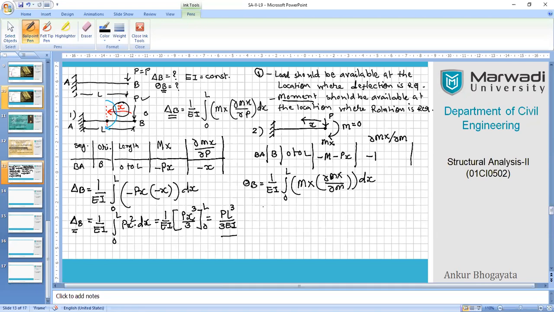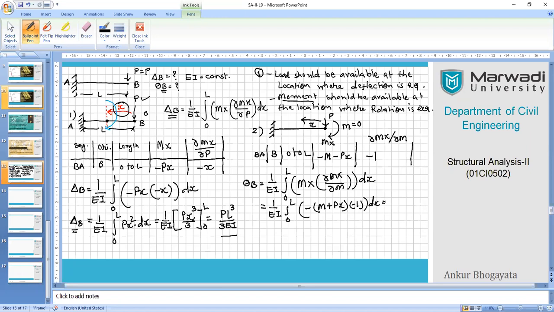So just a game of applying the values over here. 0 to L. Mx is what? Let us say M plus Px, and we have negative 1 as ∂Mx/∂M. So that we will simply write here.